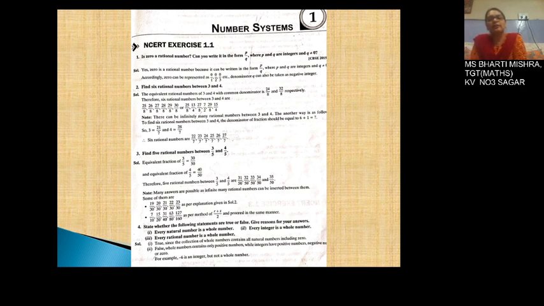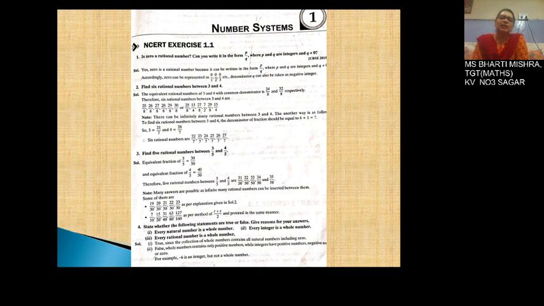As you know that there are indefinite numbers in between two given numbers, and we are to write just 6 rational numbers. So I am just giving you an example. You have to write 6 rational numbers between 3 and 4. So what you will do is 6 plus 1 comes to be 7.